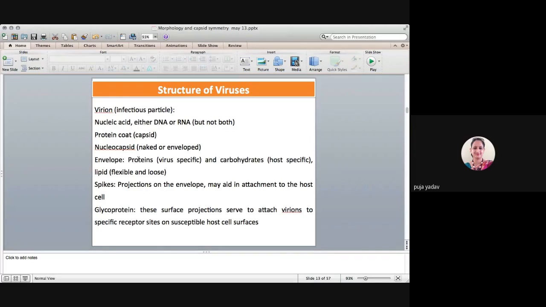In addition to the envelope, some viruses also have spikes, which are projections on the envelope, and these spikes help viruses attach to the host cell. Some viruses also have glycoproteins, and these glycoproteins attach virions, or infectious viruses, to specific receptor sites on susceptible host cell surfaces. So can any one of you give me an example of a virus that has spikes, guys?